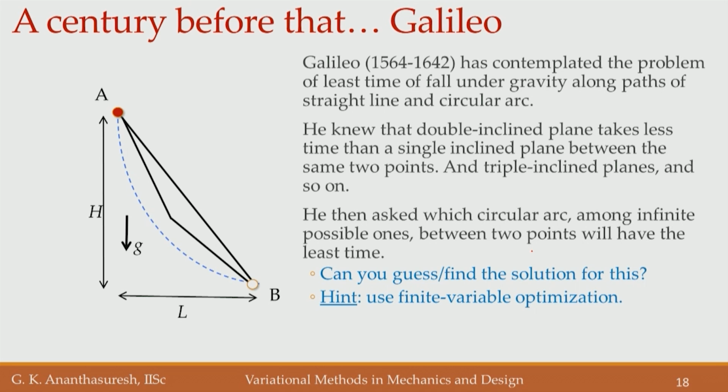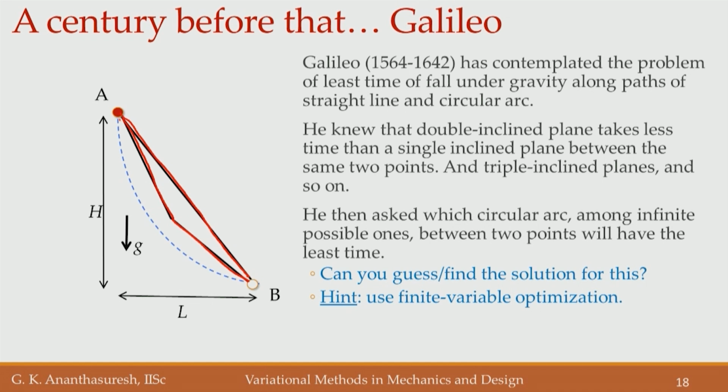He realized that if he has one inclined plane, such as this one from A to B, when it reaches B, it will reach with a certain speed, which you can verify by seeing how far it goes horizontally. Instead, if he puts 2 inclined planes like that, it takes less time, that is what his experiment showed.